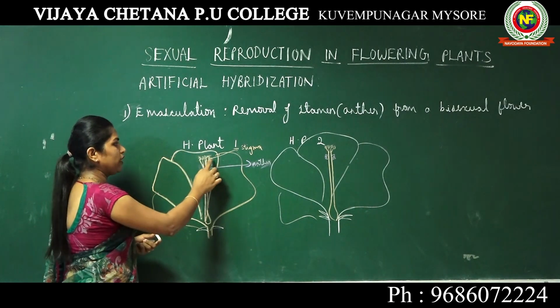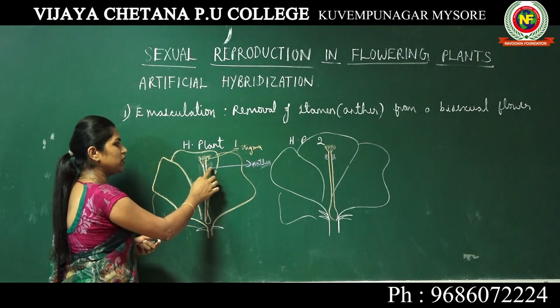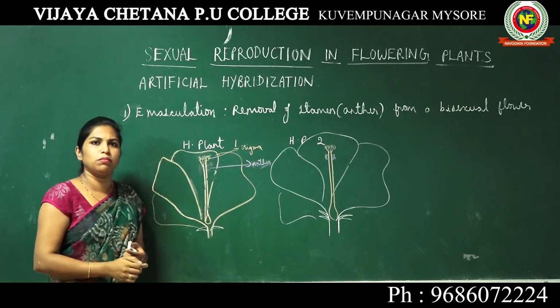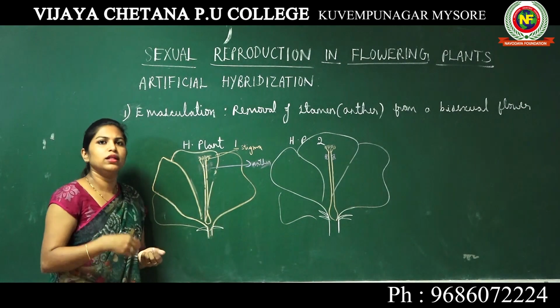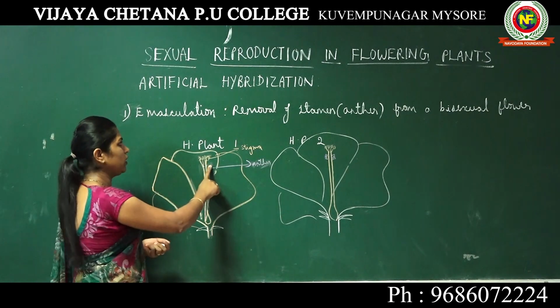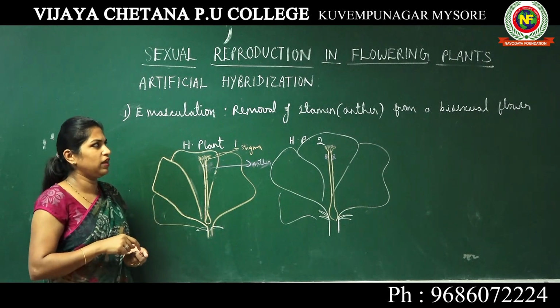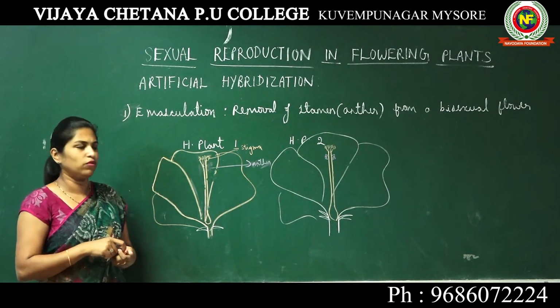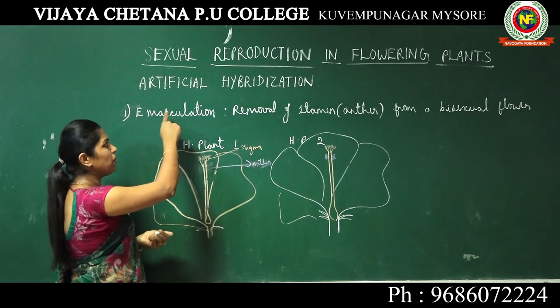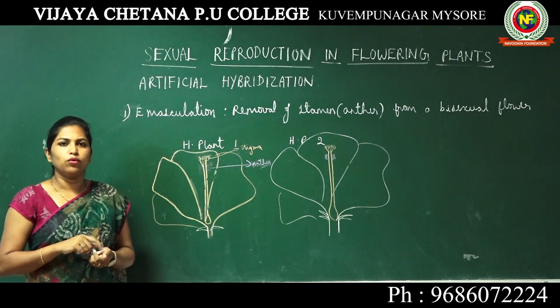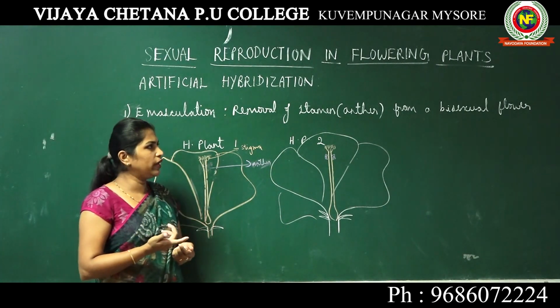Okay, you don't have to worry that the pollen grains will come from this anther and sit on the stigma, because there are no anthers, there are no pollen grains, because you have already removed the anthers. This process of removal of stamen from a bisexual flower is known as emasculation. Okay, now how do we do it?